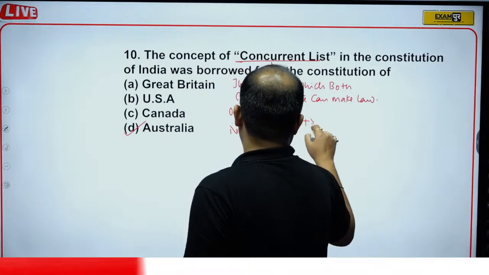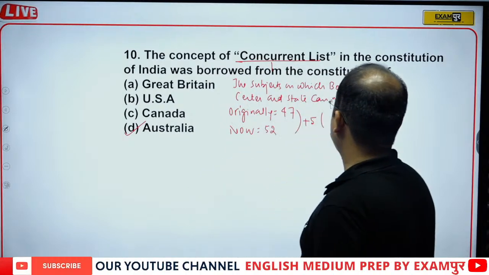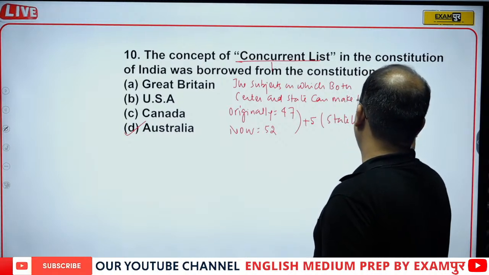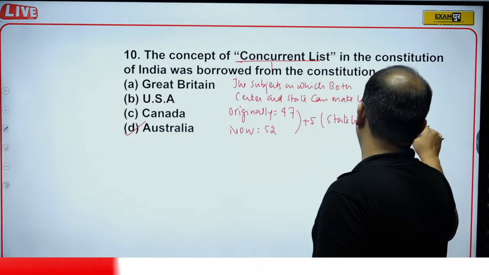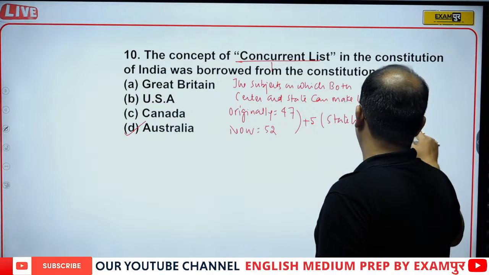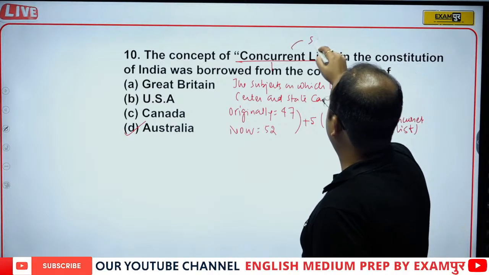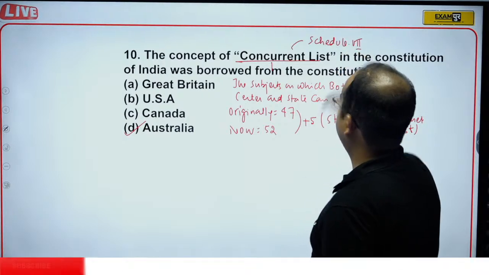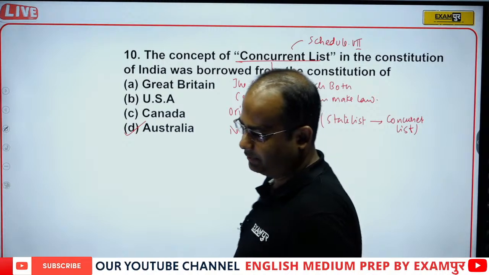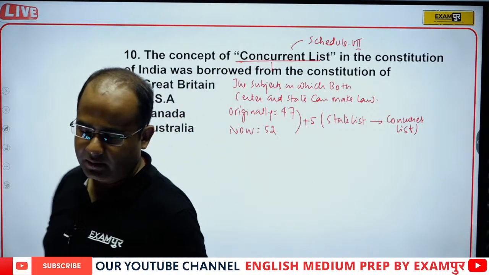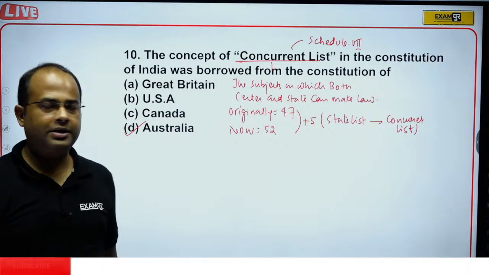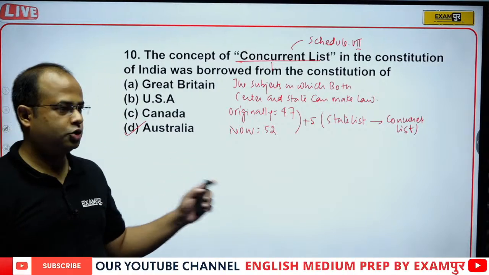So 5 subjects were transferred from state to concurrent list, and it is in Schedule 7. So the correct answer will be option D, that is Australia. Originally we had 47, now we have 52.